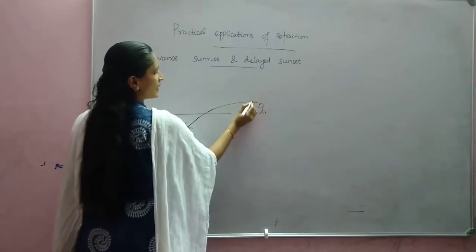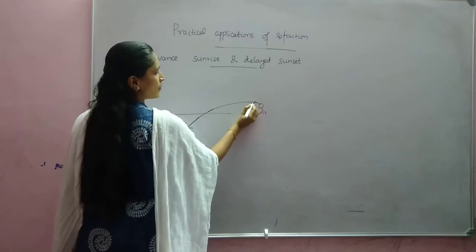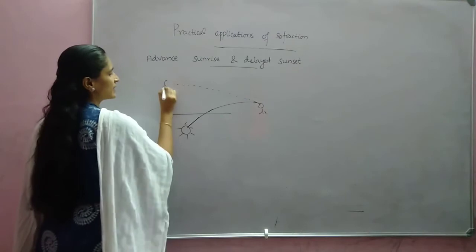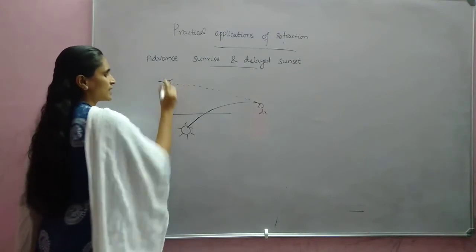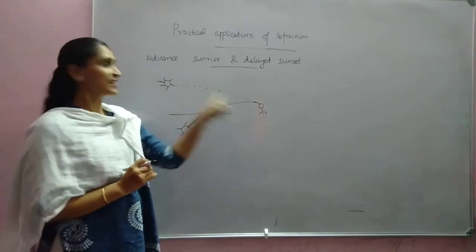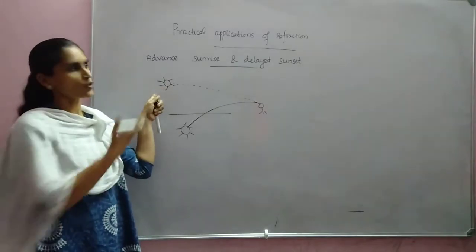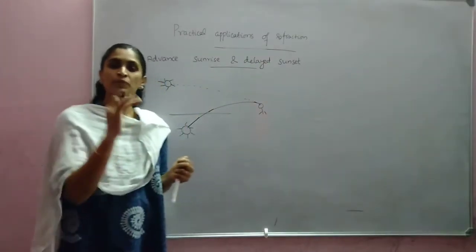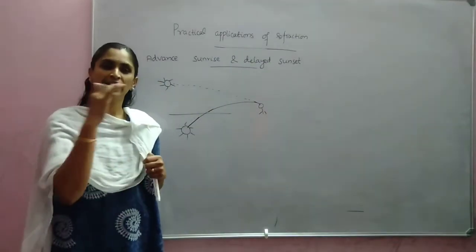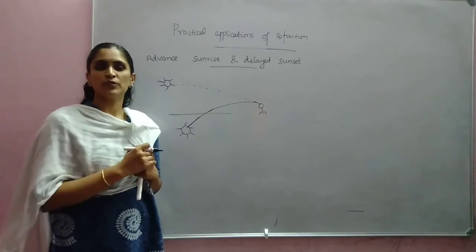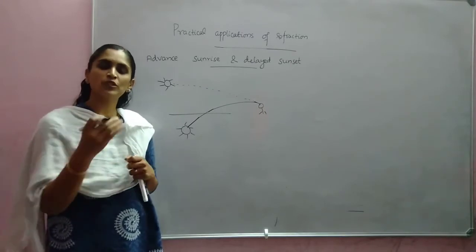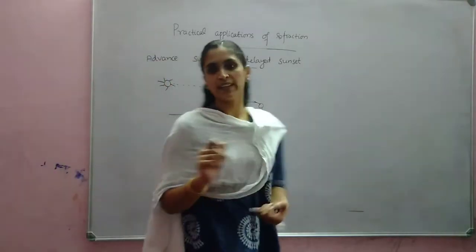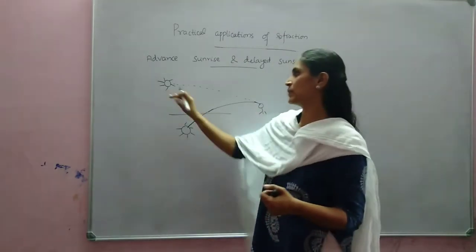He will see the ray. He will see the sun by projecting it exactly backward. So he will see the sun at this position. So actually the sun is below the horizon, but he can see the sun above the horizon because of this atmospheric refraction, because at each and every part of the atmosphere, the refractive index is changing. Because of the varying refractive index, atmospheric refraction takes place, and hence the sun, which is actually at this position, appears to be here.